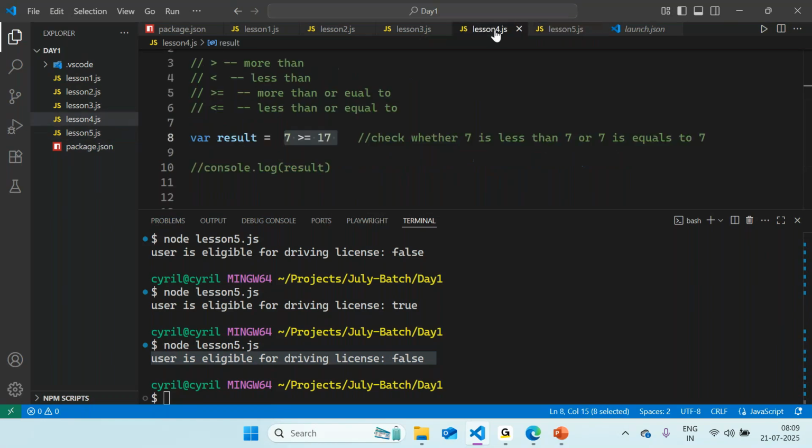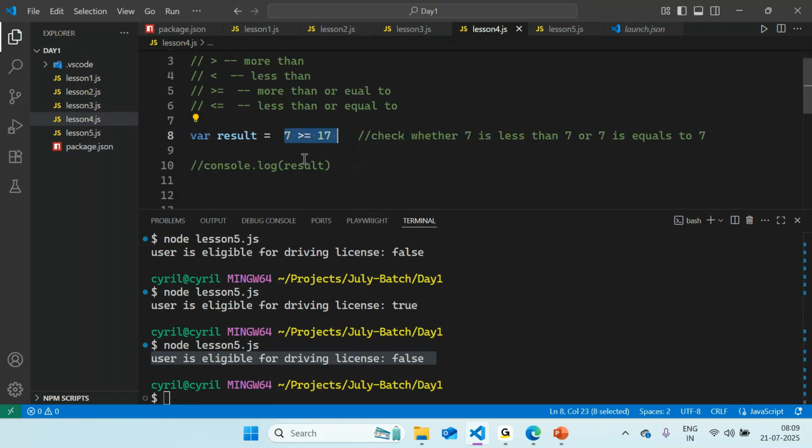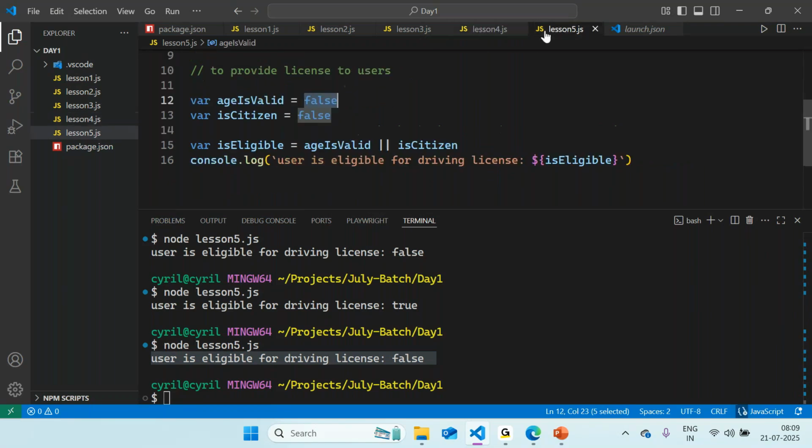So if you go back to this example, the variable result is of type Boolean, but what the value of that Boolean is, is defined by the expression written on the right-hand side. Instead of doing that, you can also directly assign a value to a Boolean. Even that works.